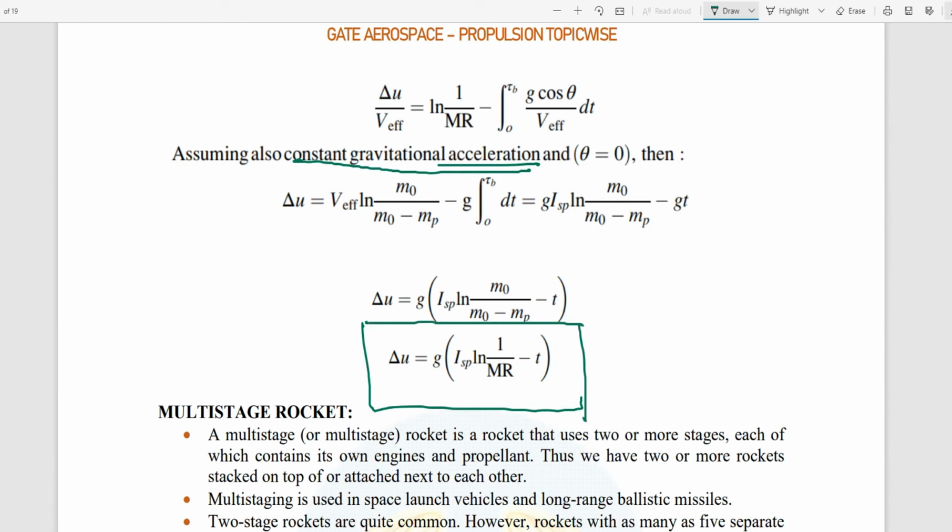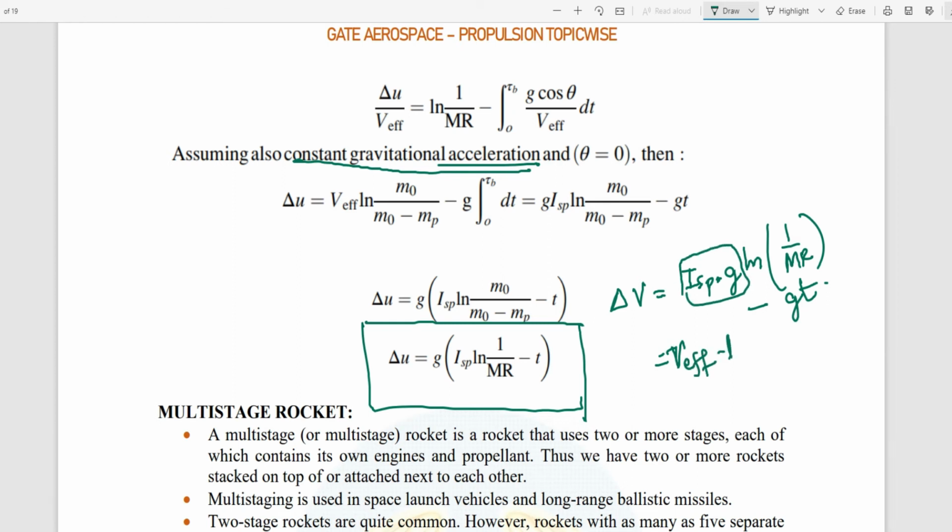You have to use this particular formula, or it can also be written as U or V. It's V effective ln 1 by mr minus gt. Here mr is mf by m naught, so I can write m naught by mf minus gt. What is m naught? m naught is mf plus mp.